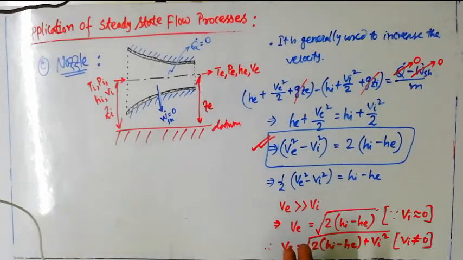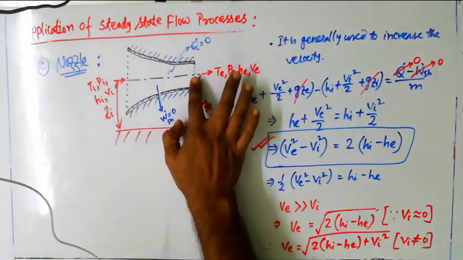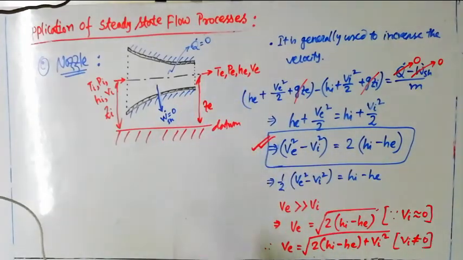Suppose it is a steam nozzle; in every kind of steam turbine there must be a nozzle. If the steam inlet enthalpy for the nozzle and the steam exit enthalpy from the nozzle are known to you, then you can easily find the exit velocity of the nozzle. So that equation is very important for us.